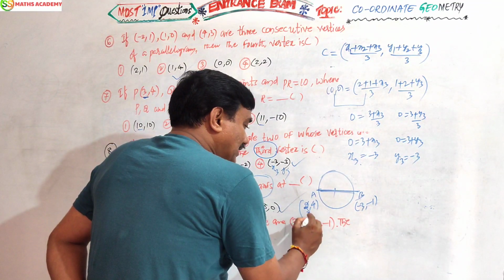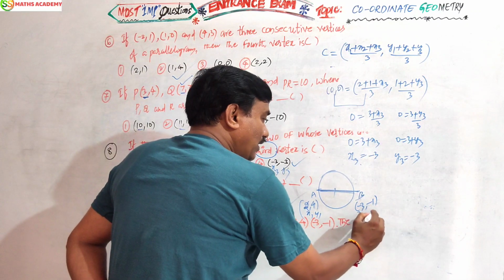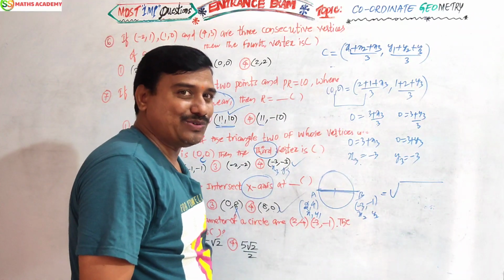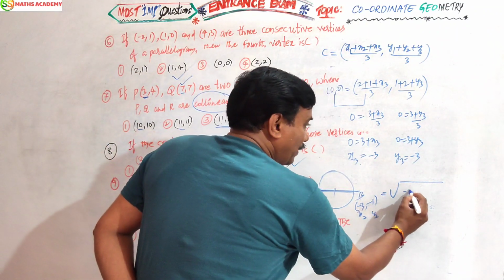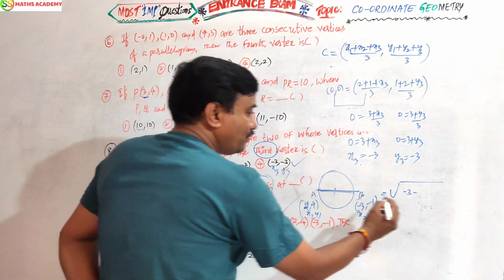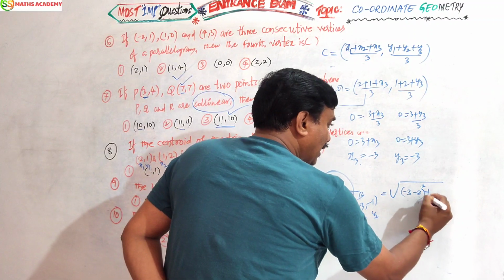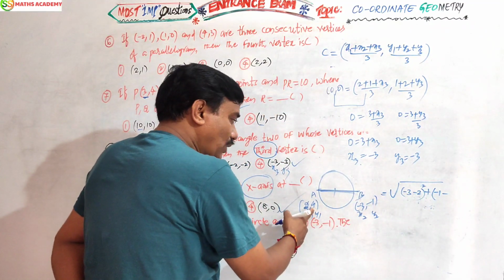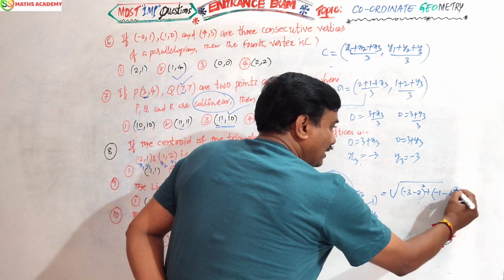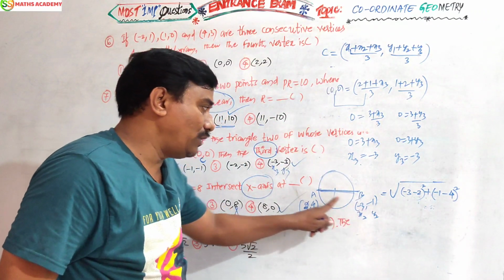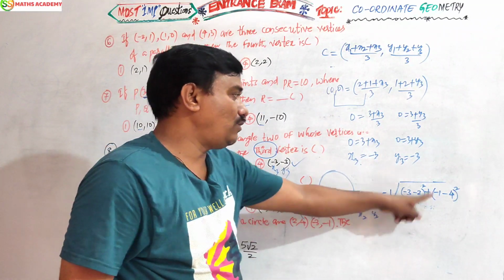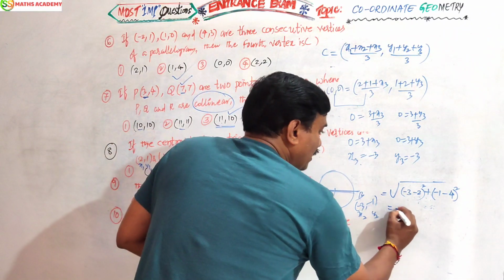This is x1, y1. This is x2, y2. Do you know very well? The distance is the root of (x2 minus x1) whole square plus (y2 minus y1) whole square. Here x2 minus x1 is minus 3 minus 2, and y2 minus y1 is minus 1 minus 4. What are we getting here?